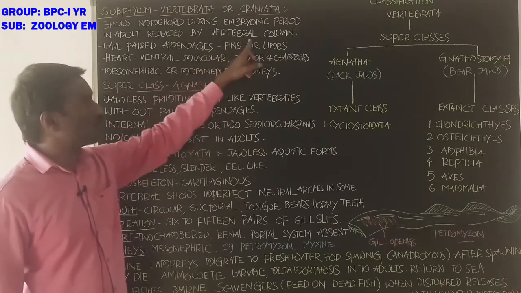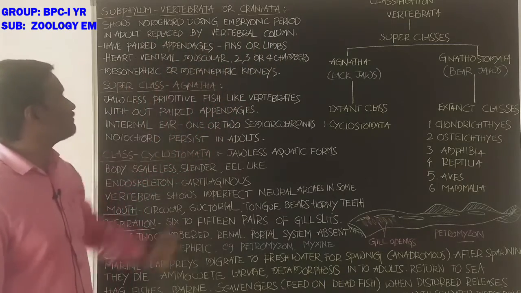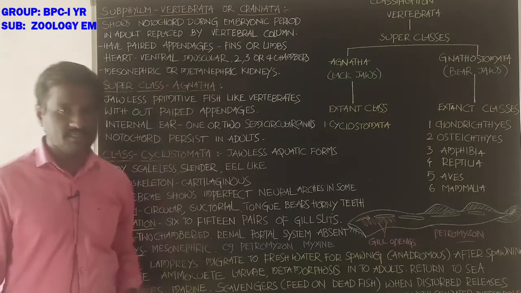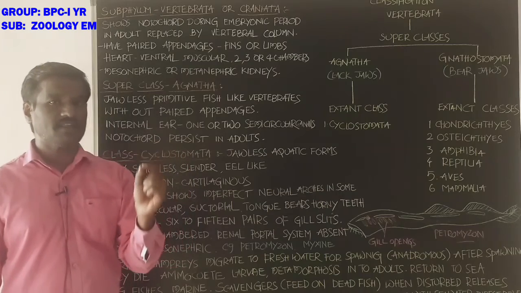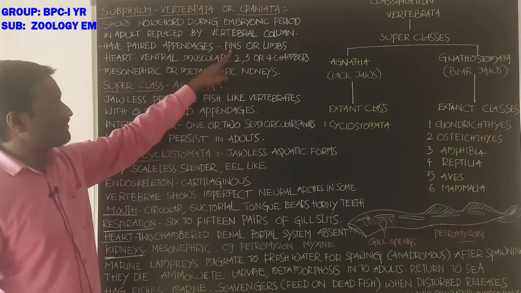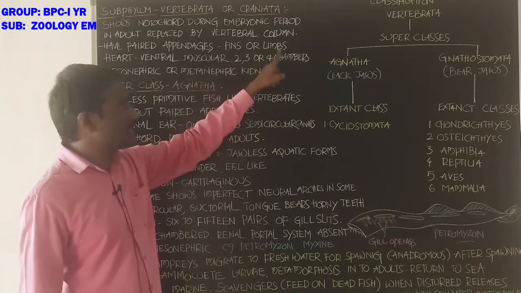Notochord develops into the vertebral column in adults. Next, having paired appendages. Paired appendages are present in these animals, in the form of fins or limbs.